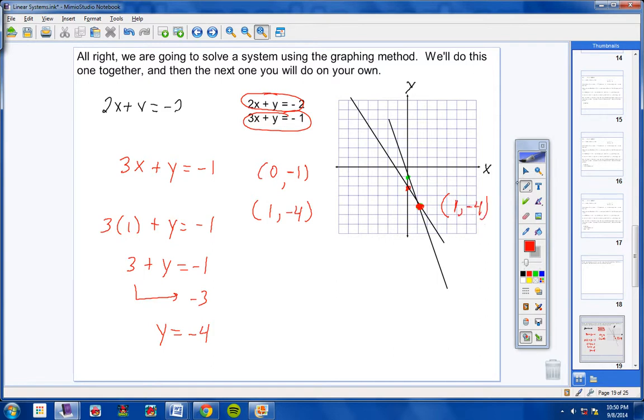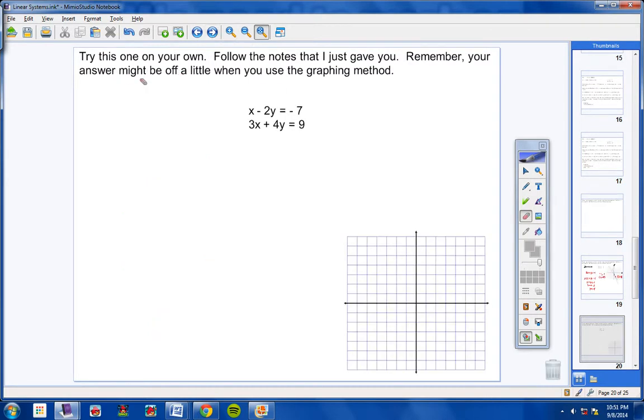And by the way, if you want to take this ordered pair and substitute it into this top equation, you will get out a true statement. And if you want to take this ordered pair and substitute it into the bottom equation, you will get out a true statement. Okay, it does work. All right, so with that in mind, using these notes, where you take the top equation and you graph it, and then the bottom equation and you graph it, and you see where they intersect, using that method, I would like you to try this one on your own. Now follow the notes that I just gave you.